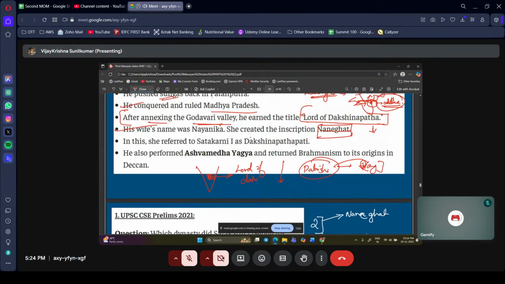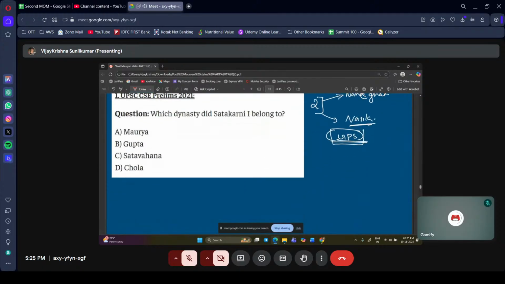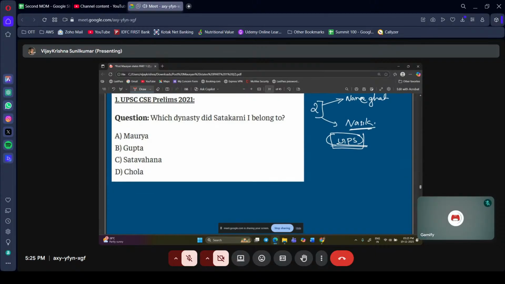Maybe there can also be a tough question if they want to ask. They will ask, Shatakarni one is known as the Dakshinapathapati, is mentioned in which inscription? It is in Naneghat. Just do one thing. Whenever a question is on Satakarni one, somewhere try to write about the Naneghat inscription, which is penned by his wife, Nayanika.